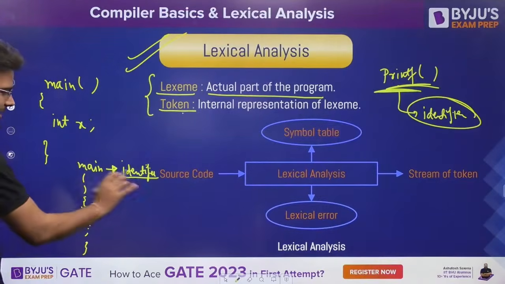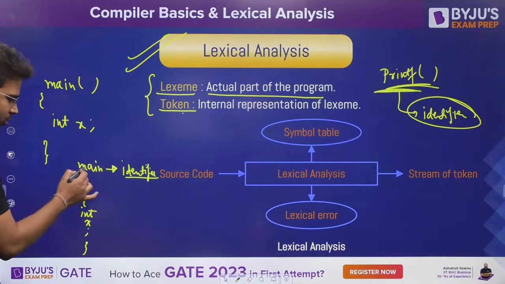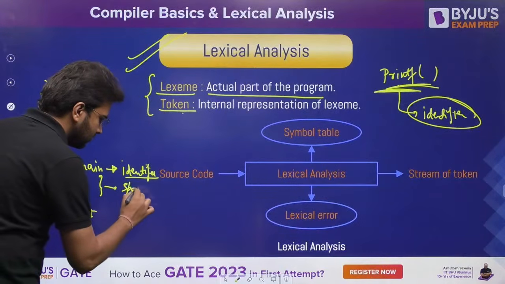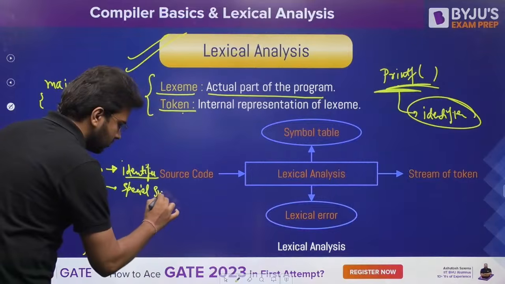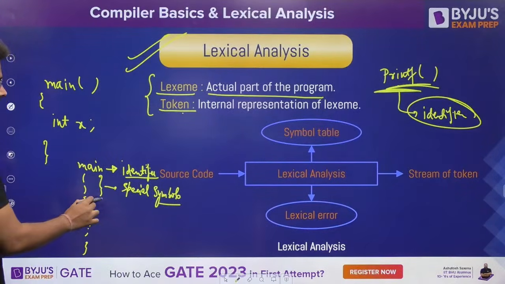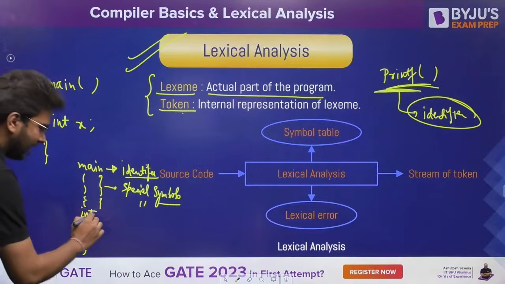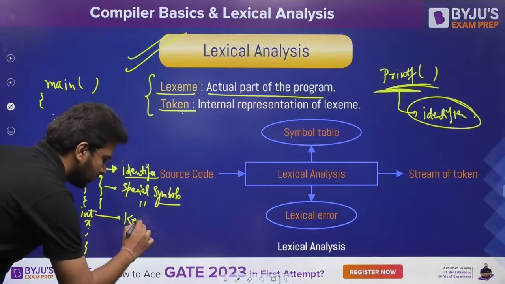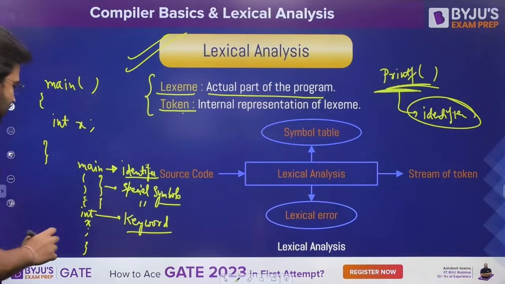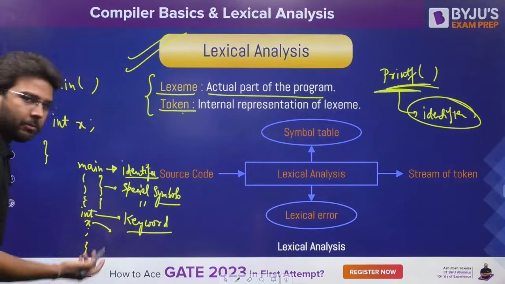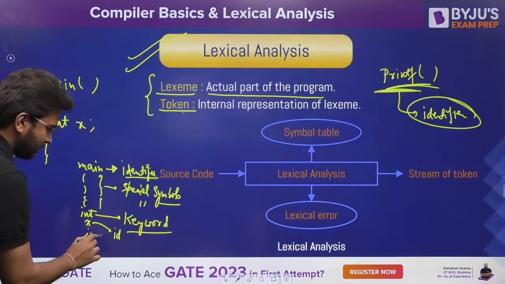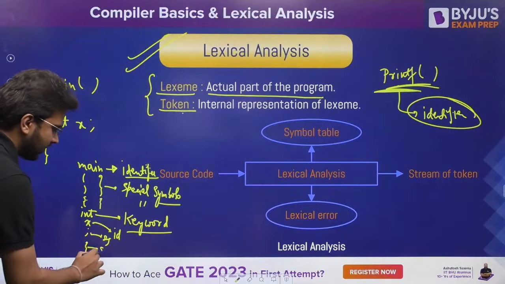So here you have main, that is your identifier. Here you have open parenthesis, closed parenthesis. This comes under your special symbols. Then you have this open braces as well, that is also your special symbol. Integer, what is it? It is a keyword. Then we have x. X is a variable name, so that is your identifier. Then we have this semicolon, special symbol. Then we have this closed parenthesis, special symbol.